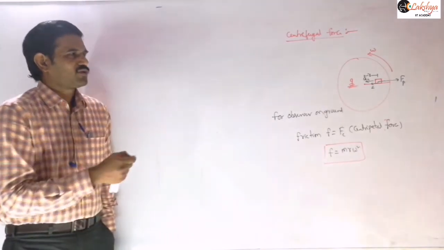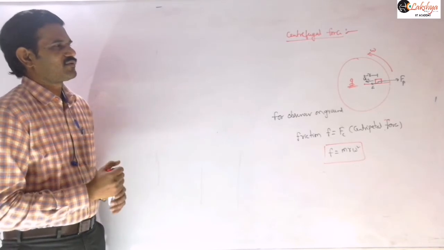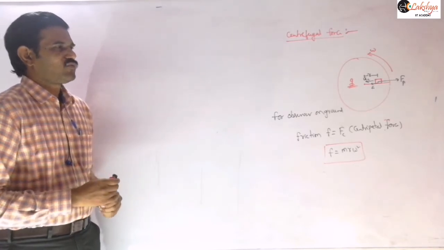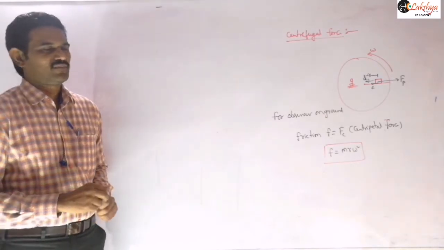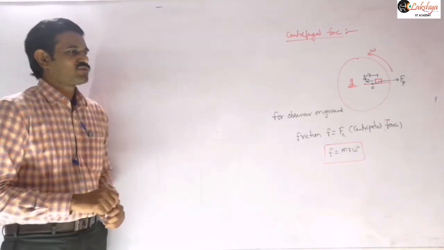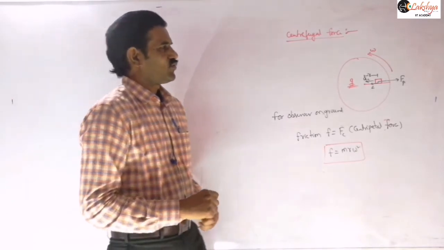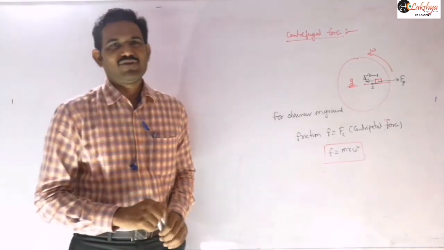Therefore, now write about the pseudo centrifugal force clearly there. Centrifugal force is a pseudo force which is directed radially away from the center.